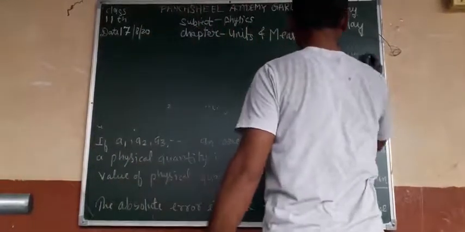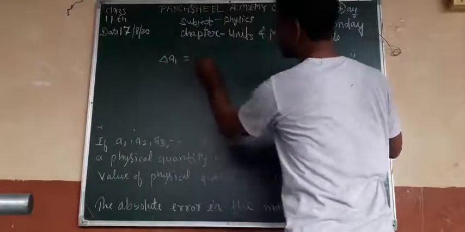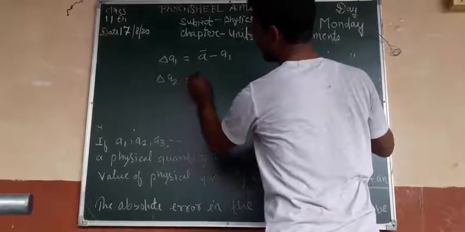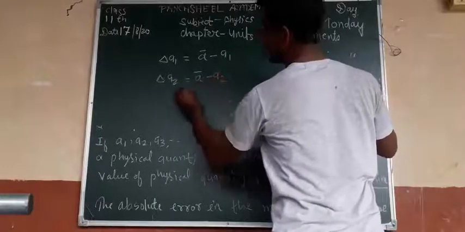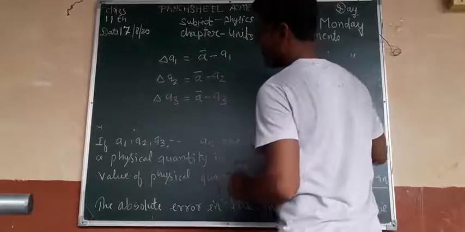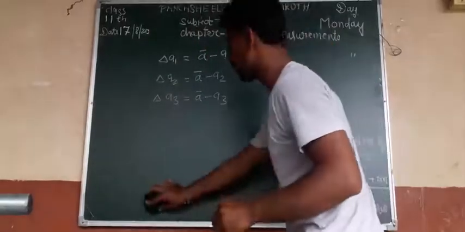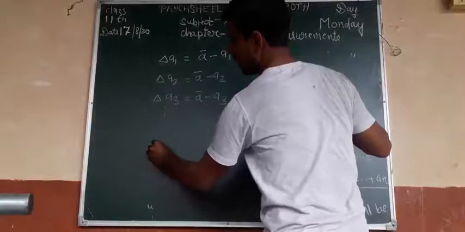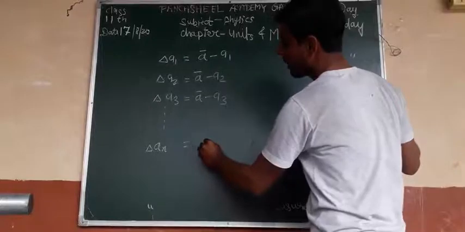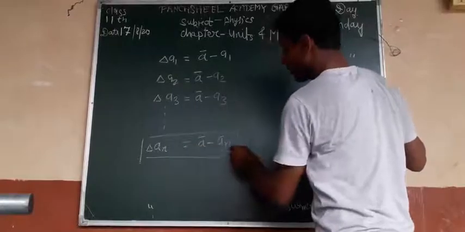So I write here, delta a1 equal to what? A mean minus a1. Delta a2 equal to A mean minus a2. Delta a3 equal to A mean minus a3. If there are n number of observations, then the absolute error delta an equal to what? A bar minus an. This is the general formula for calculating absolute error.